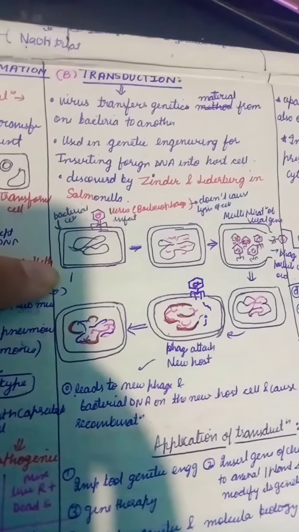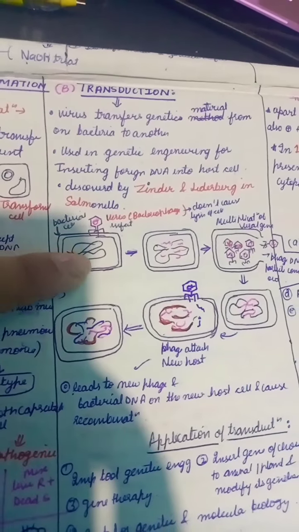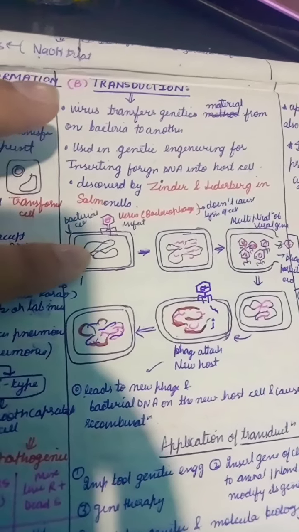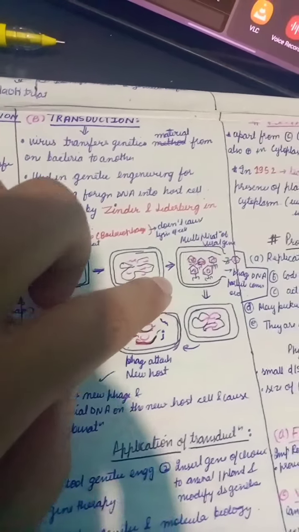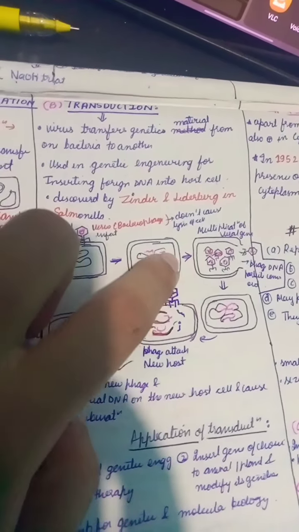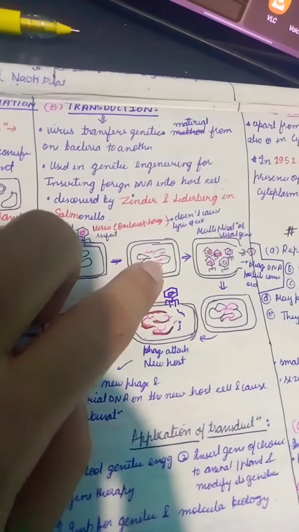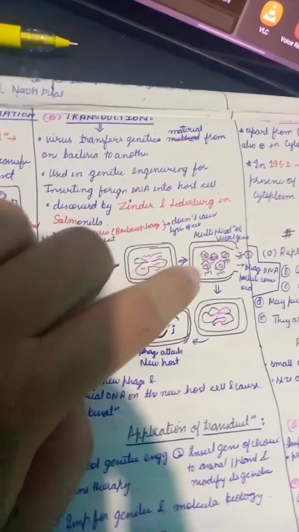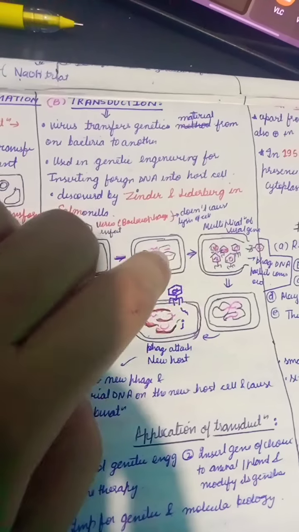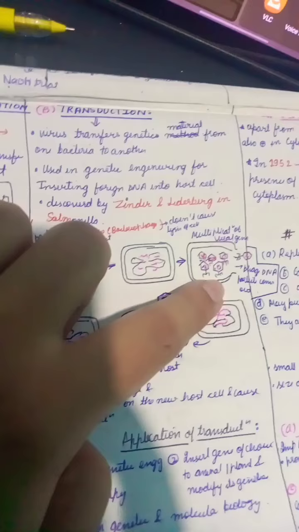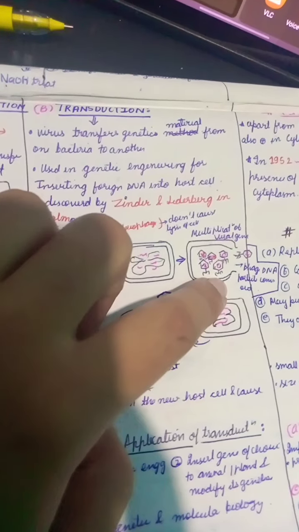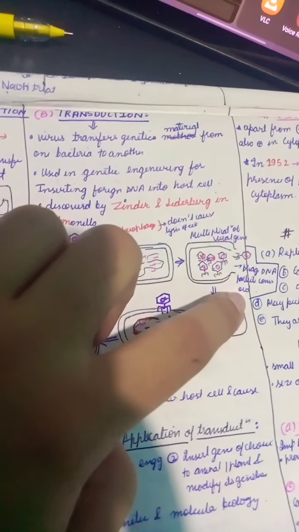First of all, we take the bacteria and the virus, which is a bacteriophage. It interacts with the bacterium and releases its genetic material, which gets recombined with the bacterial genetic material and forms recombinant DNA. Further, multiplication of the viral genes occurs, and the viral particles burst out of the cell.